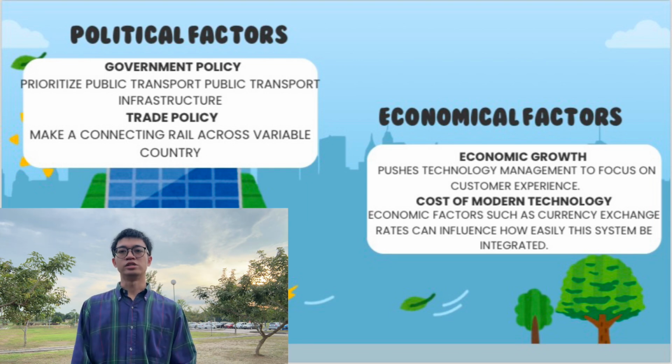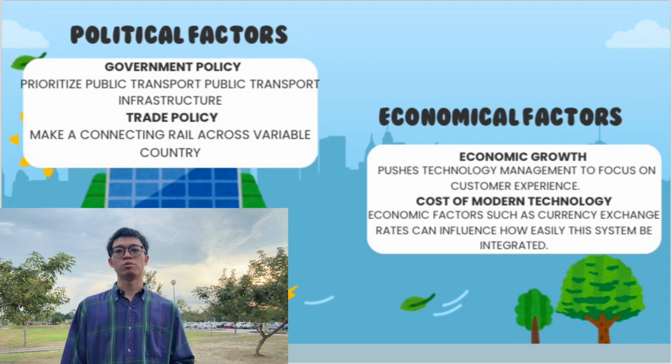The first one is investment in infrastructure. This involves funding and developing reliable public transport systems such as buses, trains and subways to improve accessibility and efficiency. Sustainability. Promoting eco-friendly transport options helps reduce traffic congestion and lower carbon emissions, aligning with environmental goals.